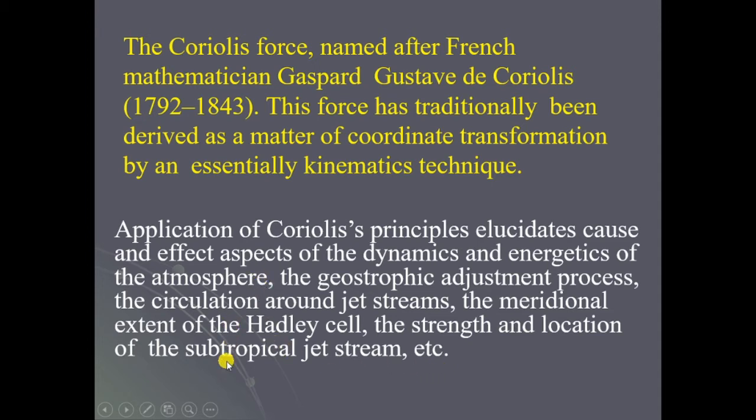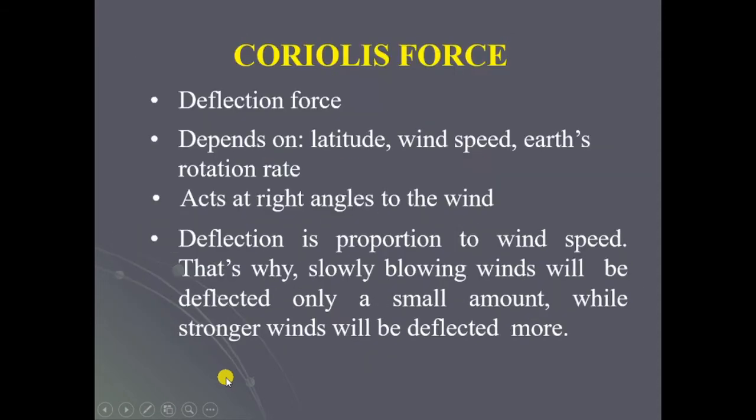These are the motions caused in the atmosphere, how the geostrophic adjustment process takes place, the circulation around jet streams, the meridional extent of the Hadley cell, and the strength and location of the subtropical jet stream. All these are applications of Coriolis principles.